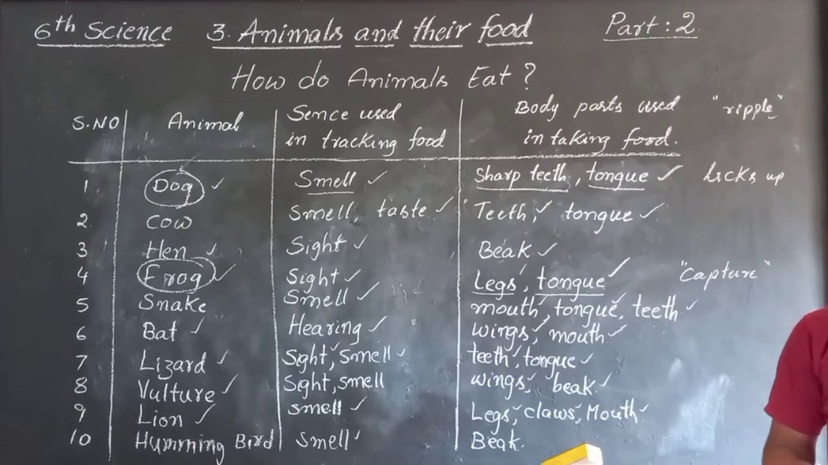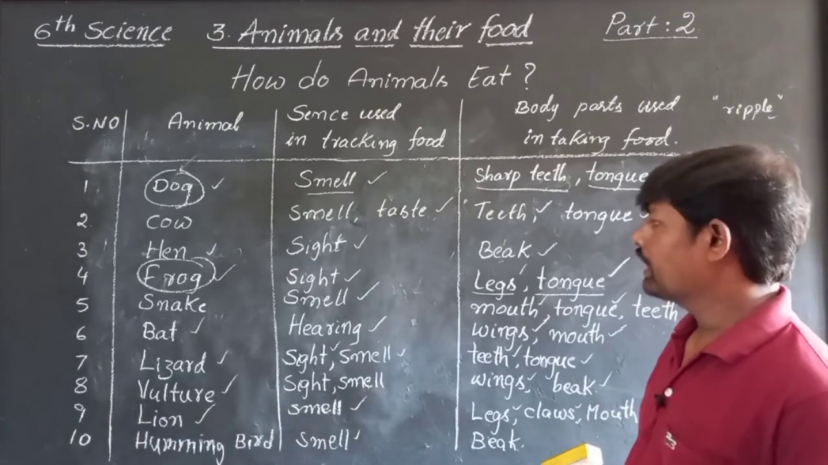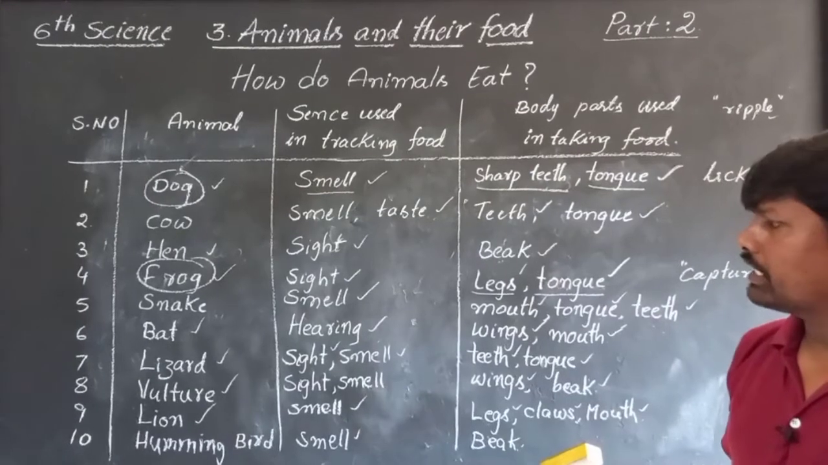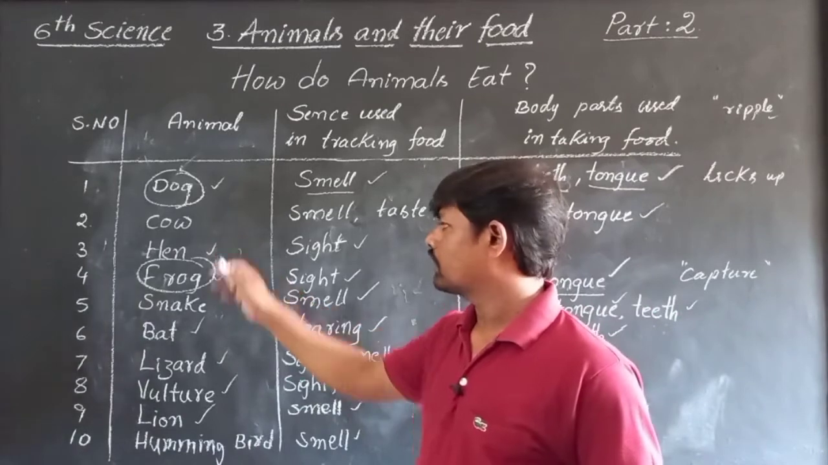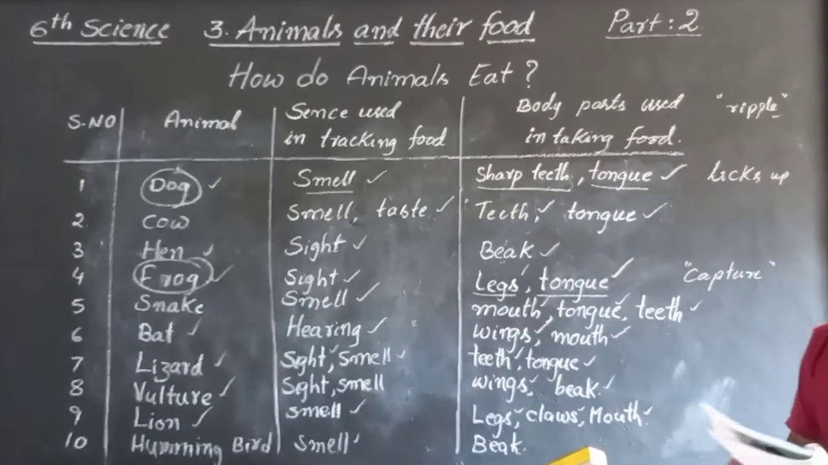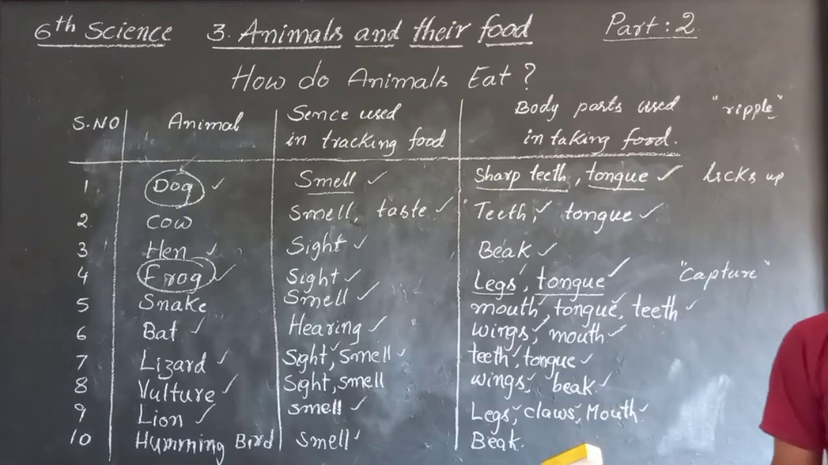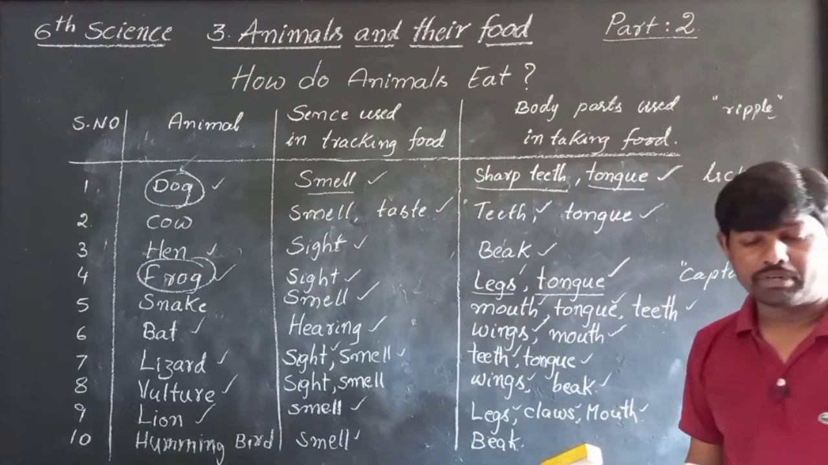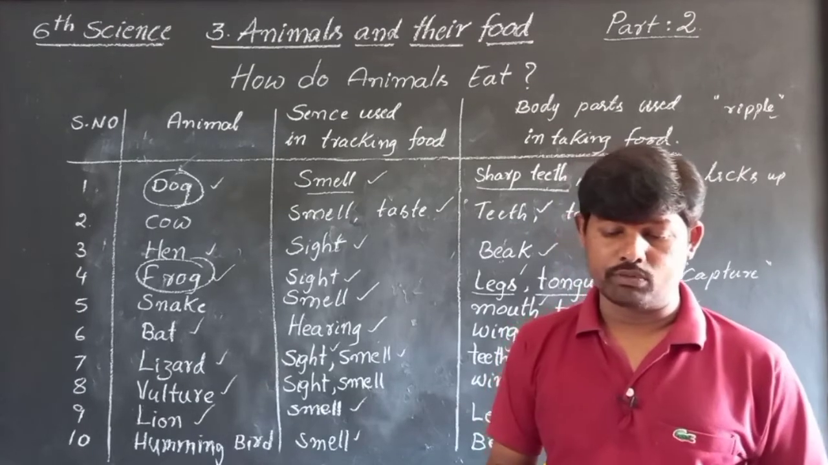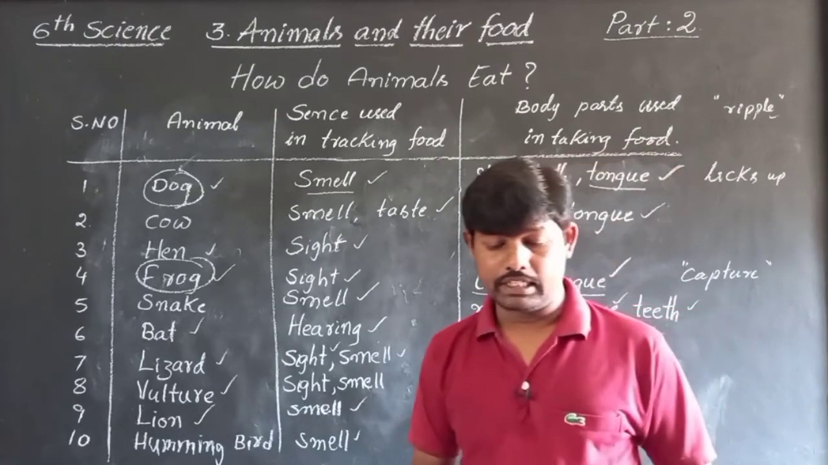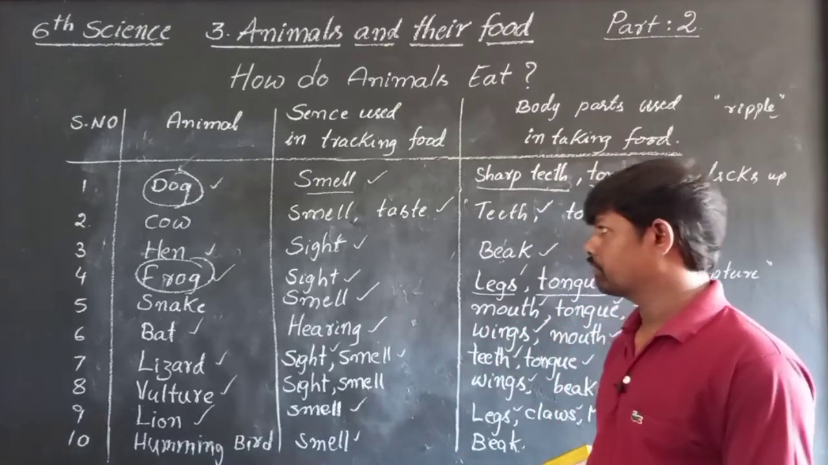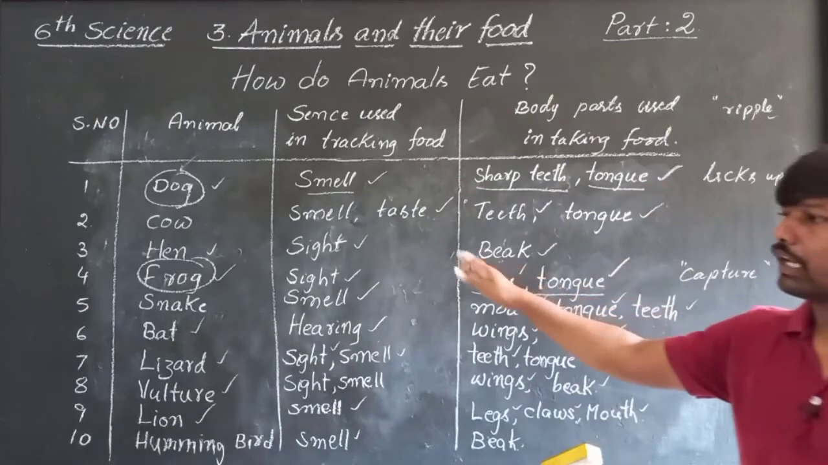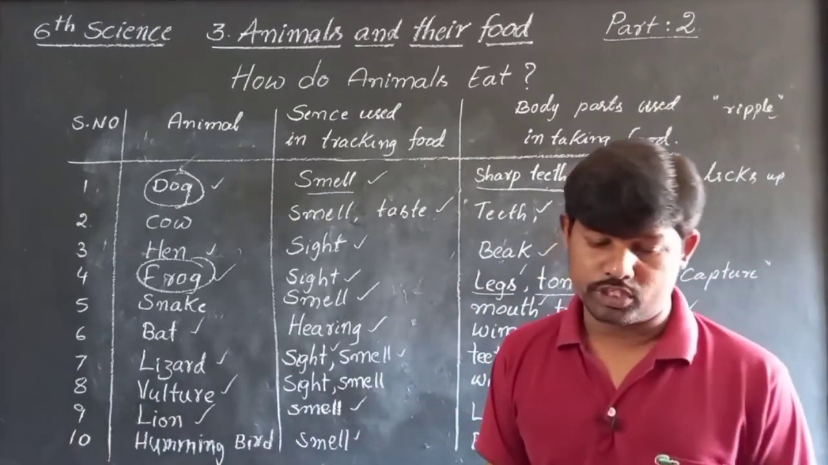Next one, compare the parts of hen and sparrow in eating food. Hen and sparrow. Hummingbird, you can see hummingbird. Hen and sparrow in eating food, note down the similarities as well as differences you observed. What are the similarities between a dog and a lion in the parts involved in taking food? What are the similarities and differences between vulture and a lion in their mode of taking food? So like that, you can answer these questions by observing this table.